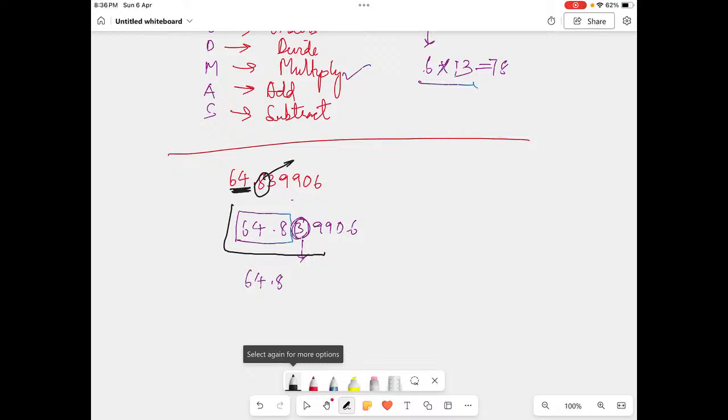3 decimal places means 1, 2, 3. Till here I want. Here check the neighboring number beside it. It's greater than 5, so I will keep it. 64.83. I'll move this number.